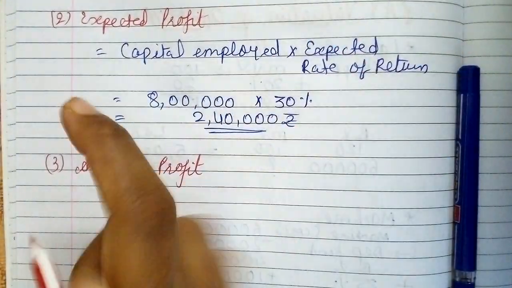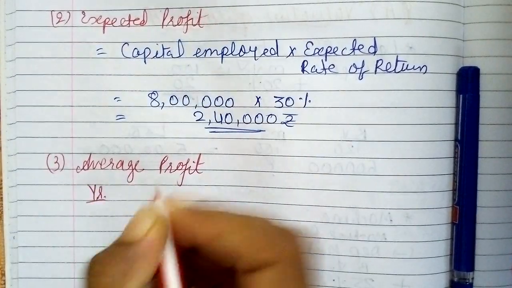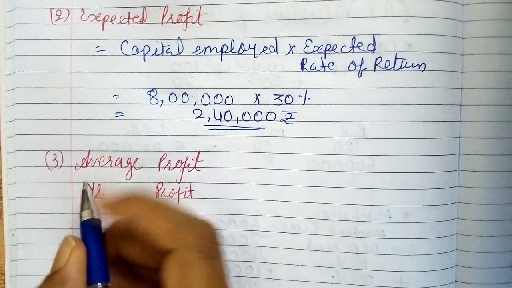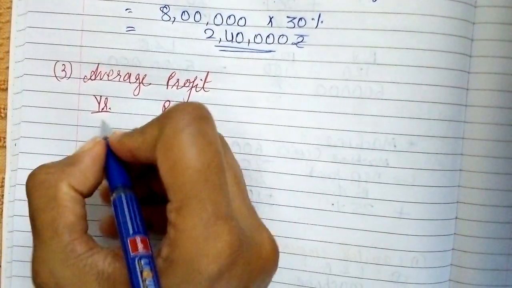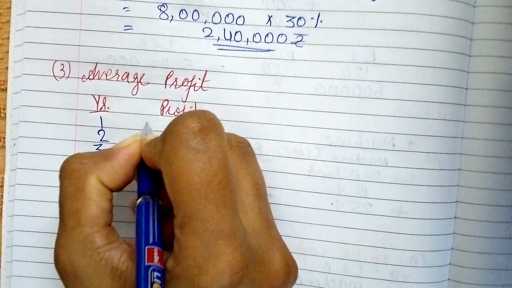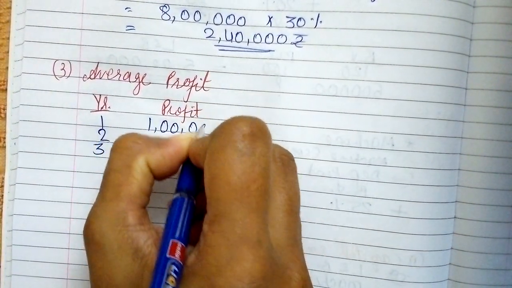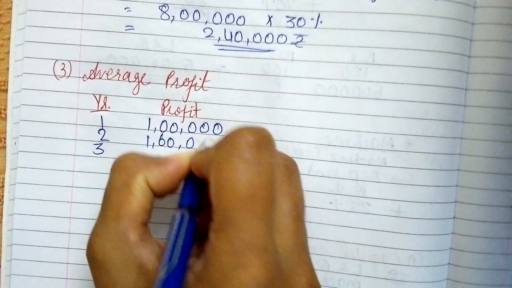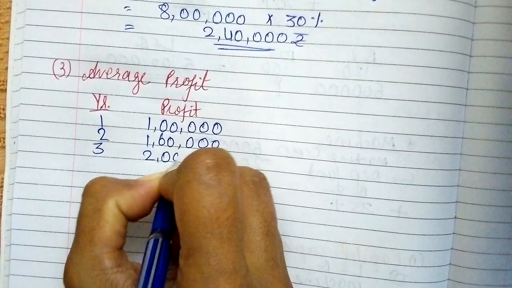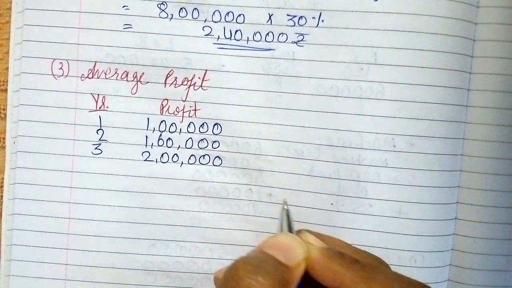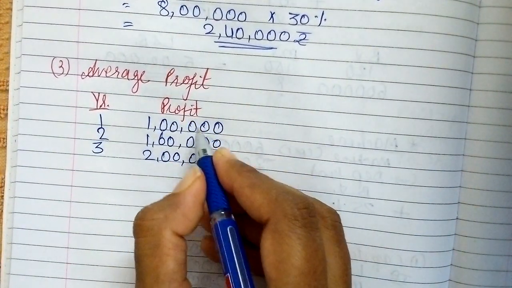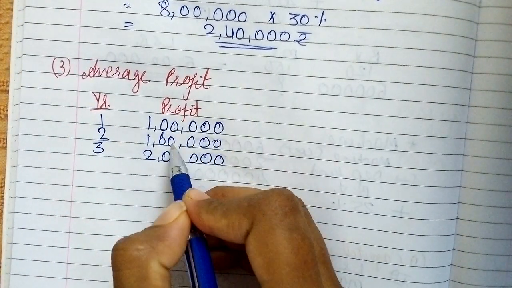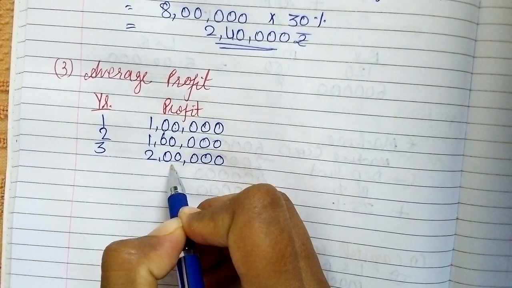So I am writing here year and profit. So year 1, 2 and 3, profit 1 lakh, 1,60,000 and 2 lakhs. See girls, look at the range, look at the increase, 1 lakh, then 1,60,000 and 2 lakhs.